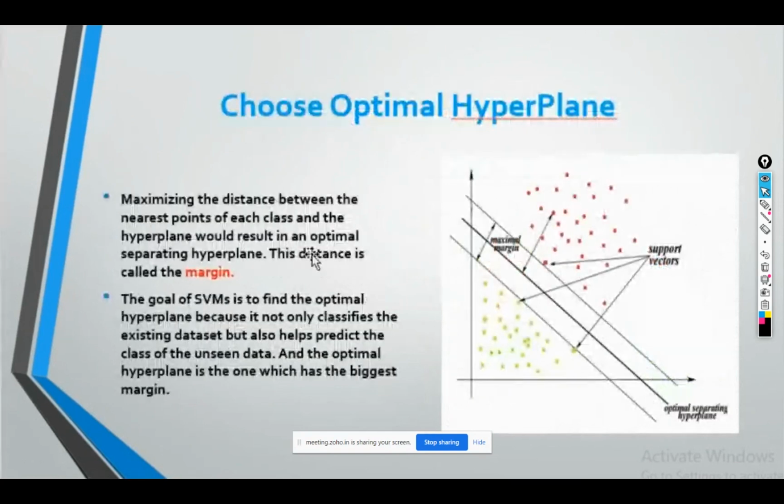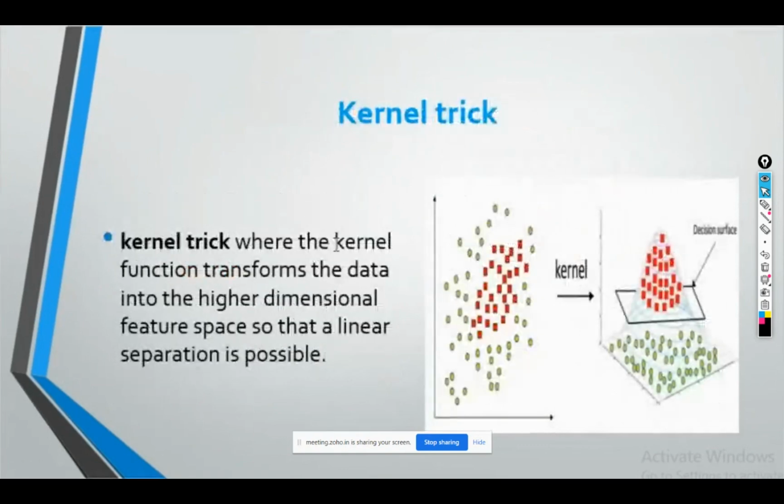In the previous case we were taking a line, which I'm calling an optimal hyperplane. In this case, there's a technique known as the kernel trick in SVM which transforms your lower dimensional data into higher dimensional data. You don't have to write anything, it transforms on its own.